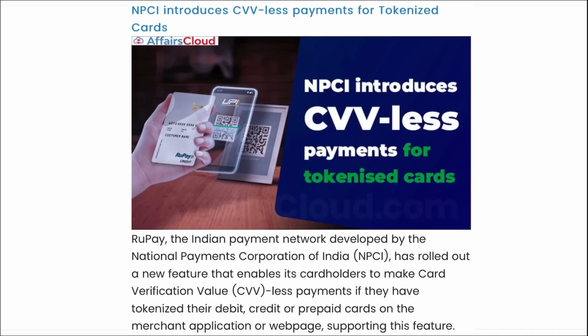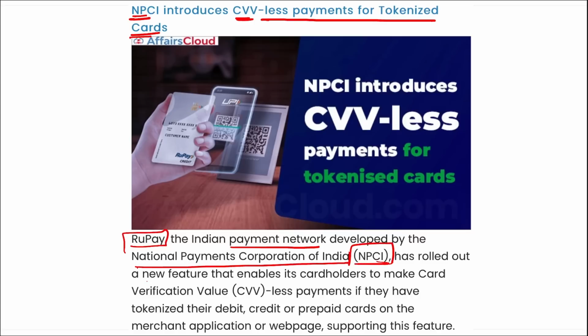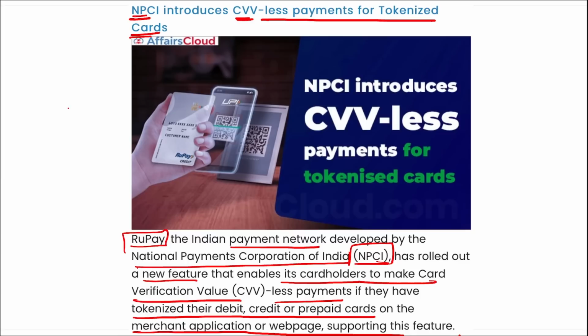Next, NPCI, National Payments Corporation of India, introduced CVV-less payments for tokenized cards. I repeat, RuPay, the Indian payment network developed by NPCI, has rolled out a new feature that enables its cardholders to make card verification value, that is CVV, less payments if they have their tokenized debit cards, credit cards or prepaid cards on a merchant application or web page supporting this feature. That means all the tokenized cards will now be CVV-less.